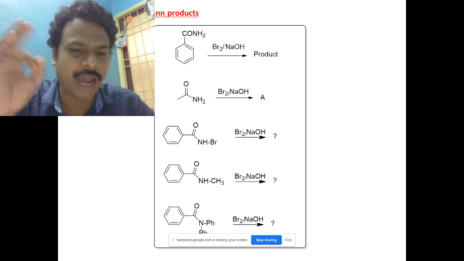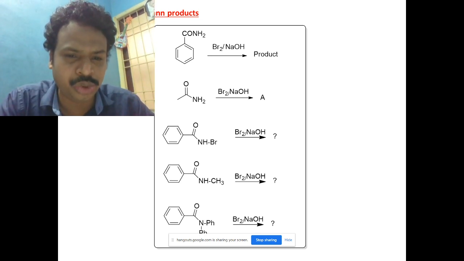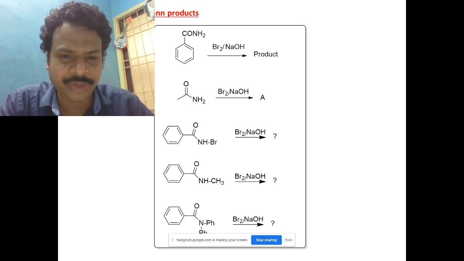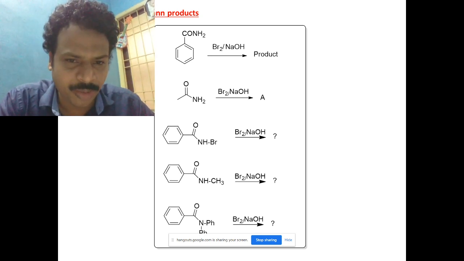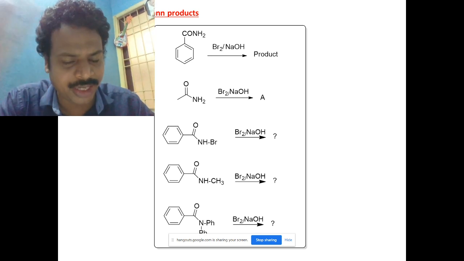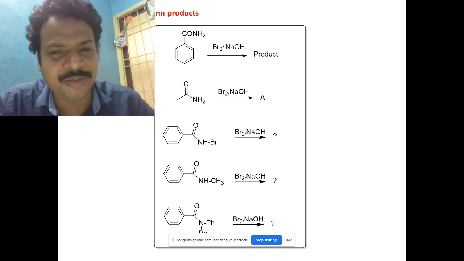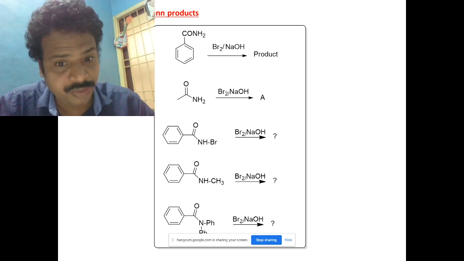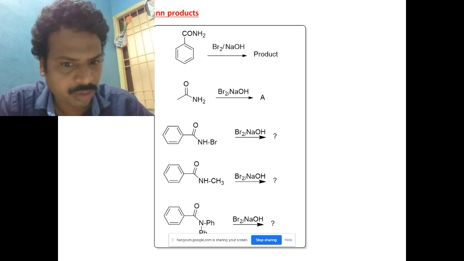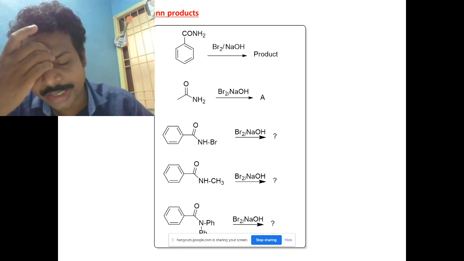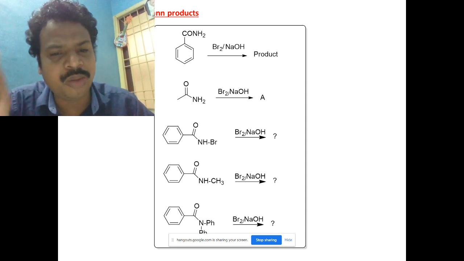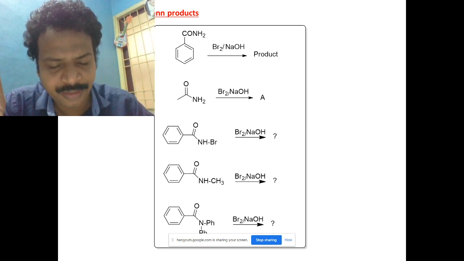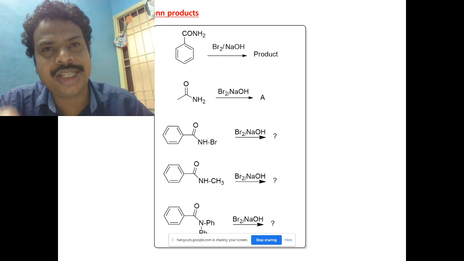Given options are 1, 2, 3. Look at my hands. Second problem, third problem, fourth problem they have given. And the question is, which of them will undergo Hoffman rearrangement? 1 and 2 and 3. 2 and 3 will undergo. 1, 2. 3 is, as I just said, N should be free. Both on the N, both should be hydrogen. If there is any substitution, where is the proton?